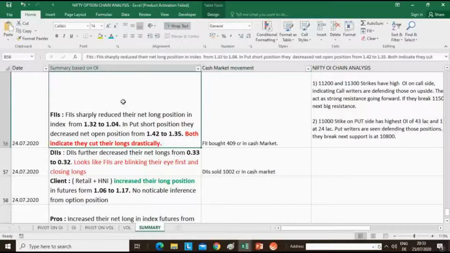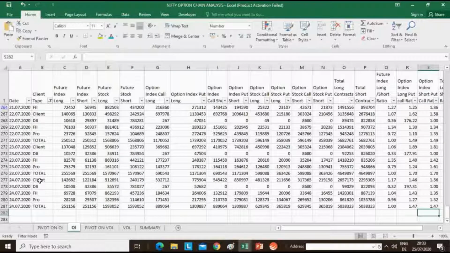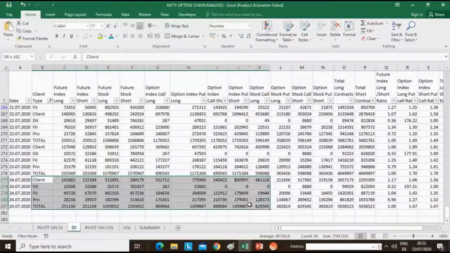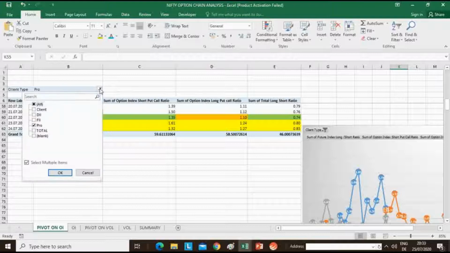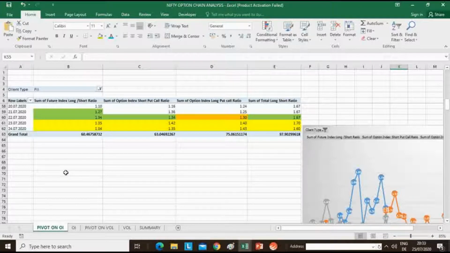What I do is I take the data, client, DII, FII, Pro, all these data, and I apply certain formulae, and I come to a conclusion. This is the formula that I have applied, and let us see for 24th July how it looks.